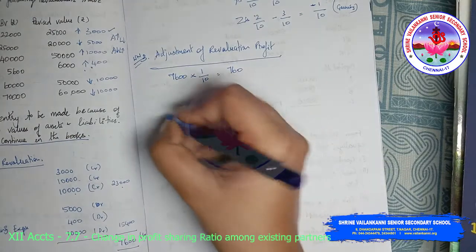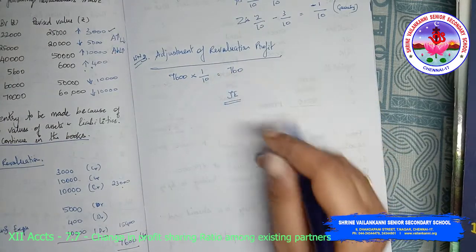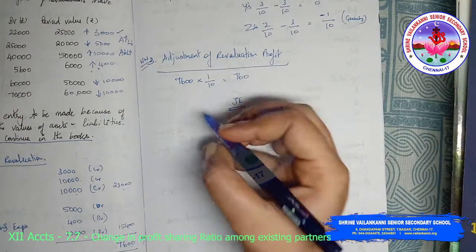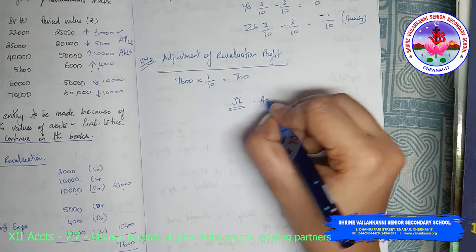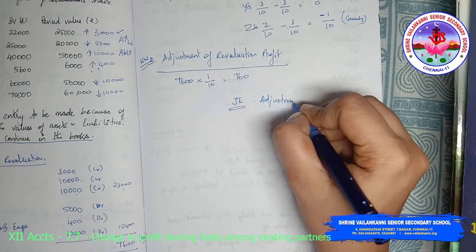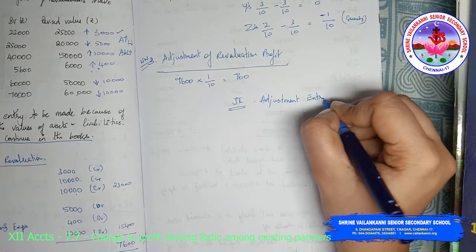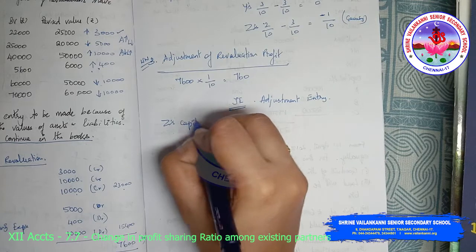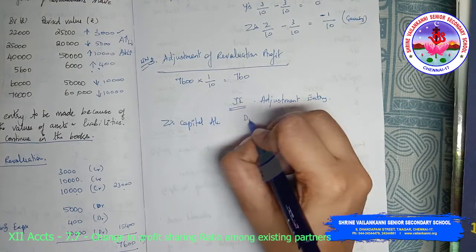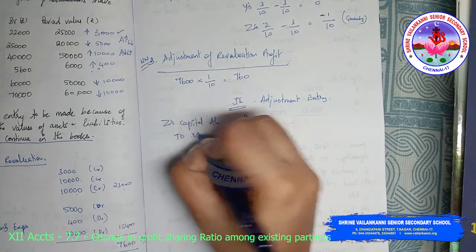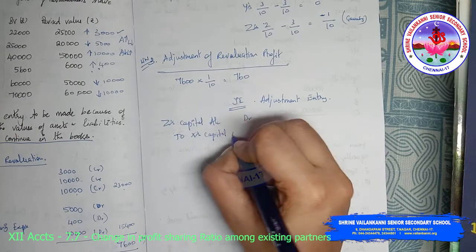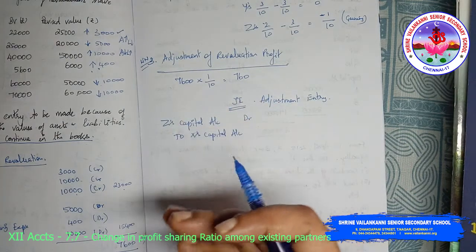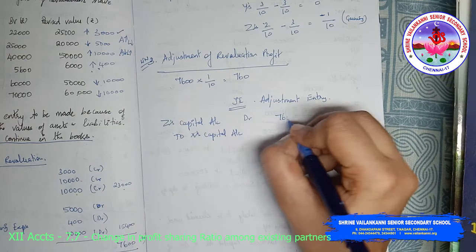So here is the journal entry. They have asked us to write the journal entry. The old value will continue in the books of accounts. So we need to pass an adjustment entry. The adjustment entry would be Z's capital account debit to X's capital account, because Z is the gaining partner and X is the sacrificing partner, 760.